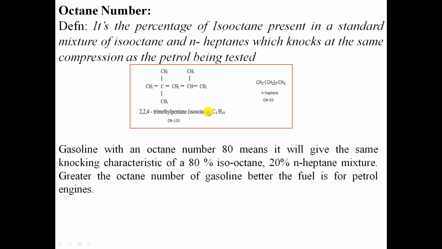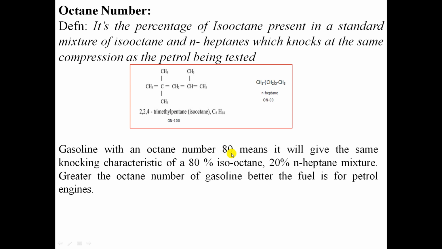For example, gasoline with octane number 80 means this gasoline or petrol sample shows the same knocking characteristics as a mixture of isooctane and N-heptane. In that mixture, isooctane is present at 80% and N-heptane at 20%.